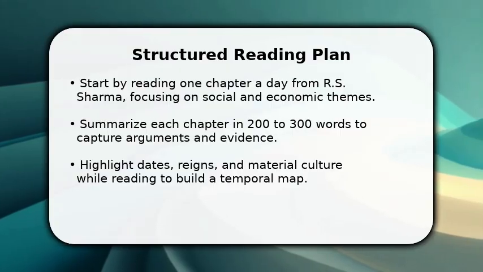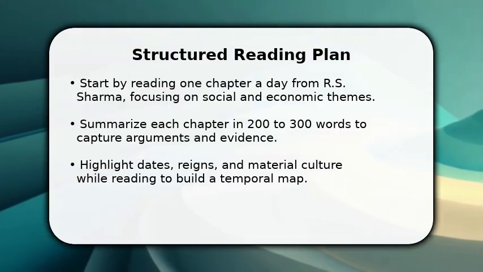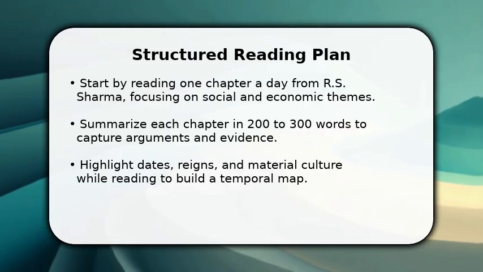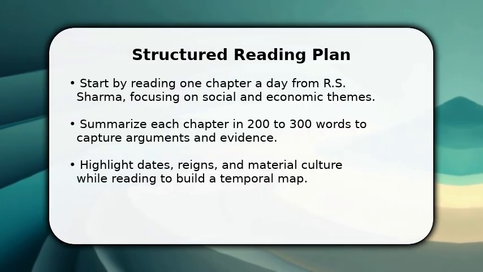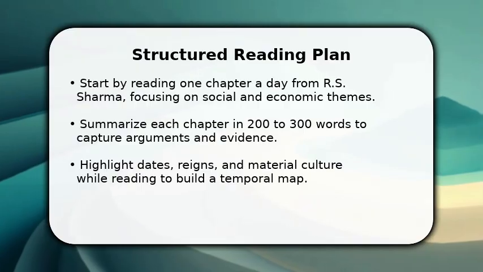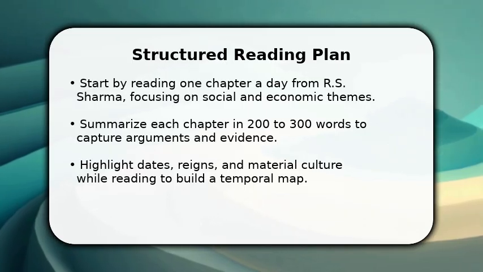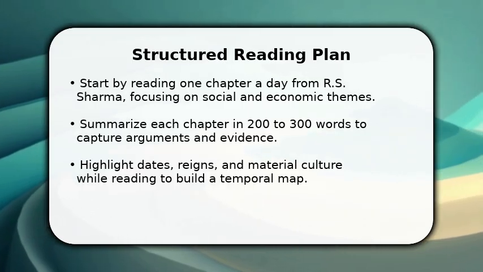Start by reading one chapter a day from R.S. Sharma, focusing on social and economic themes. Read actively, underline concepts, write marginal notes, and mark pages for review. Summarize each chapter in 200 to 300 words to capture arguments and evidence so you can revisit the core ideas